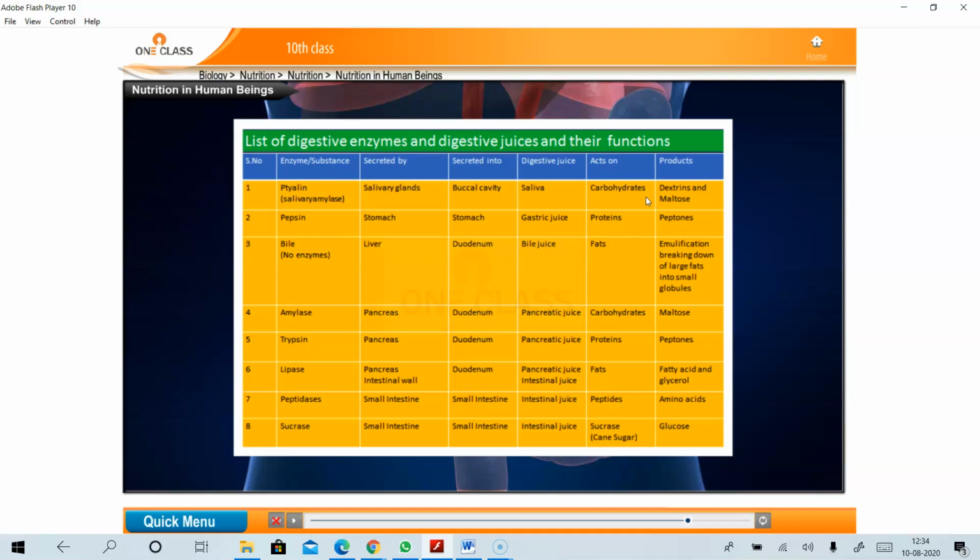So once you go through the digestive enzymes chart, read out the 8 enzymes present in the chart. In the first you can see the ptyalin. Ptyalin is secreted by salivary glands. They are secreted into the buccal cavity. The digestive juice is saliva. They act on carbohydrates and the end product is maltose. So once you go through this tabular form, okay.